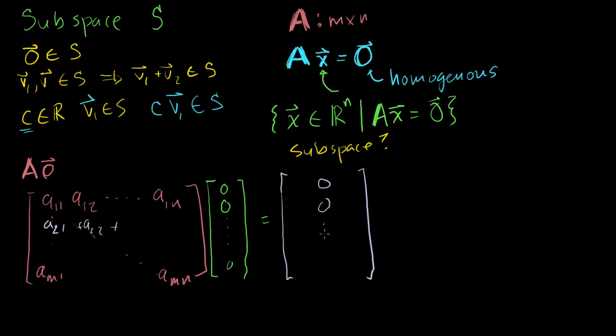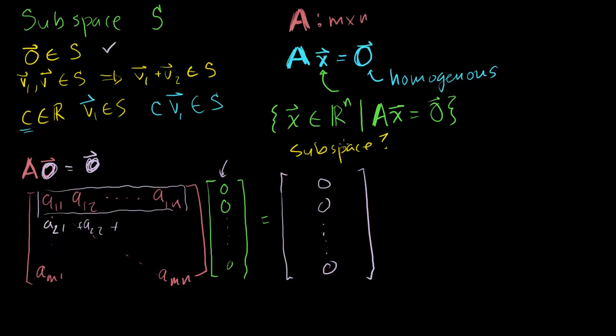And you're going to keep doing that, because you can kind of view each of these as the dot product of a row with the column vector. I haven't defined dot products with row vectors and column vectors, but I think you get the idea: the sum of each of these elements multiplied with the corresponding component in this vector. And of course, you're always multiplying by 0 and then adding up. So you're going to get nothing but a bunch of zeros. So the 0 vector does satisfy the equation: A times the 0 vector is equal to the 0 vector. And this is a very unconventional notation. I'm just writing it like that because I don't feel like bolding out my zeros all the time to make you realize that that's a vector. So we meet our first requirement.